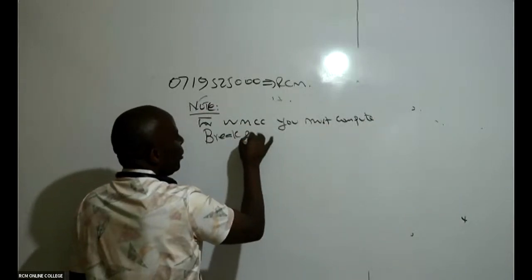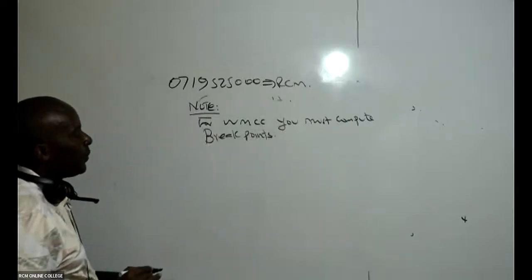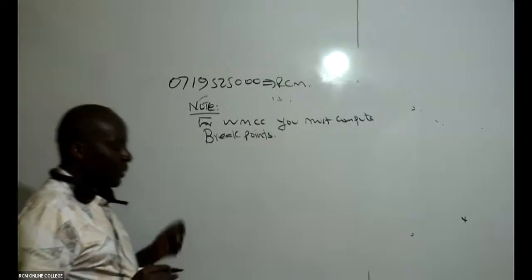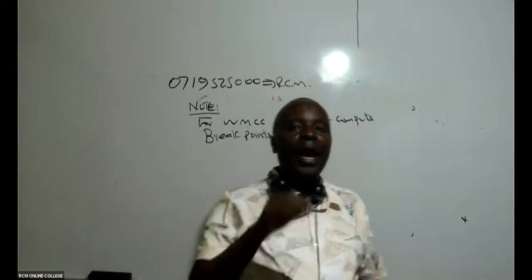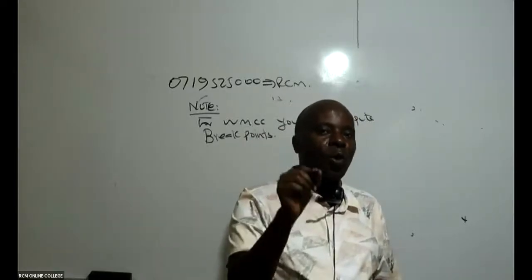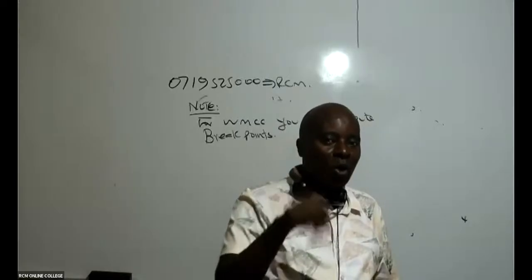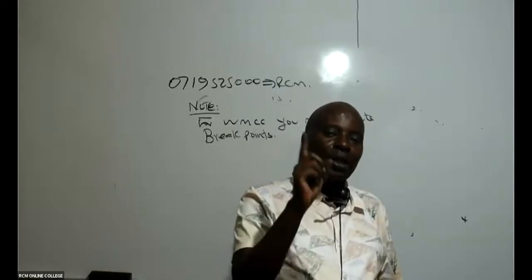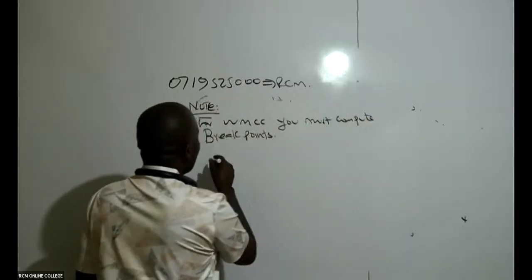You must compute breakpoints. If you remember very well, a breakpoint is that exact point where the cost of capital changes. That exact point where the cost of capital changes is what we call a breakpoint. That, for example, your cost has been 12.